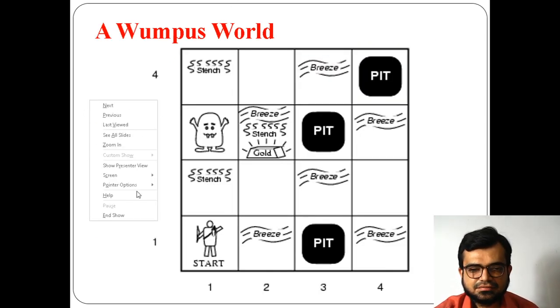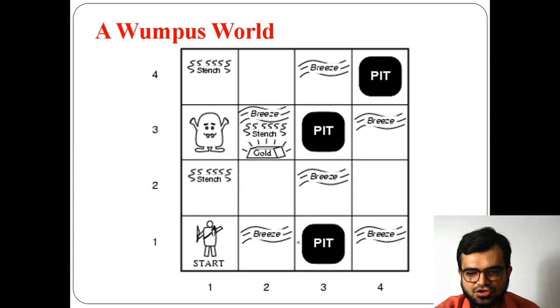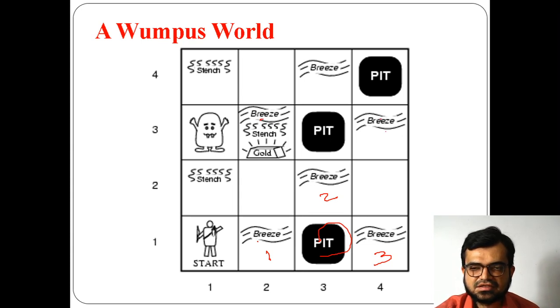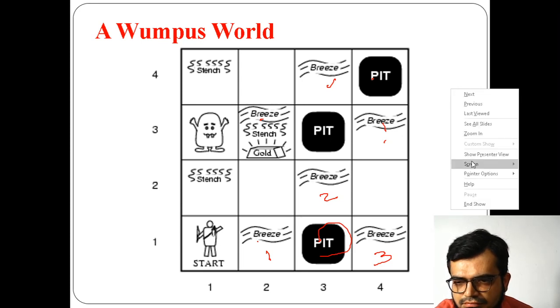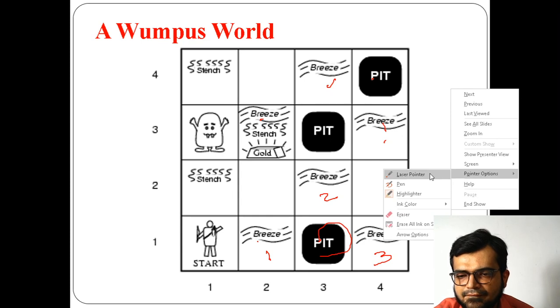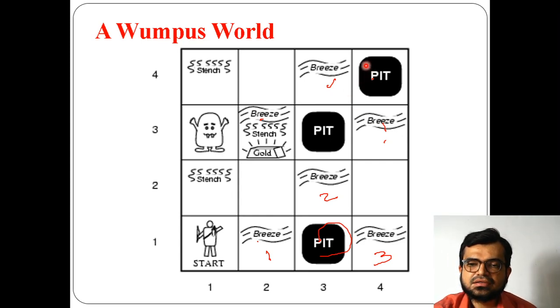So this is how the Wumpus world looks. As I said already, this is the starting state. Whenever a pit is there, a breeze is coming in this location, this location, and this location, and here also a pit means breeze is also coming here, here, and here. If you take this pit, you can go towards this breeze and this breeze. Adjacent to that pit, breeze, air will come here, and this is your Wumpus.